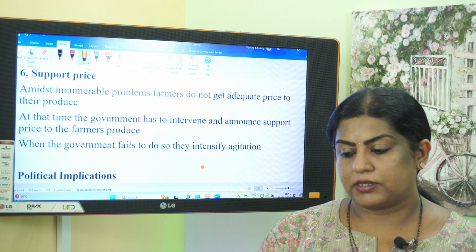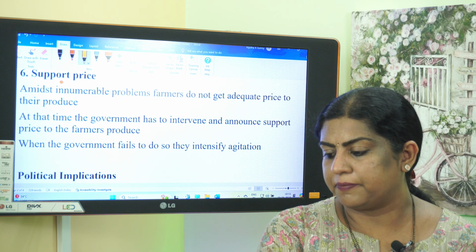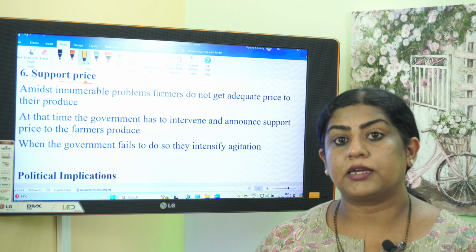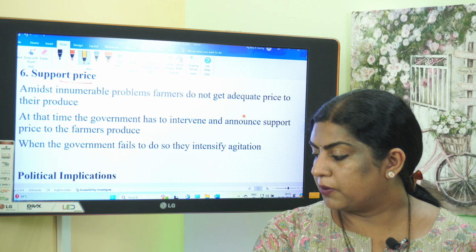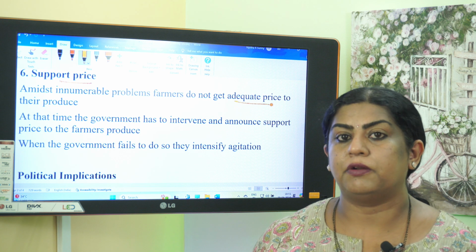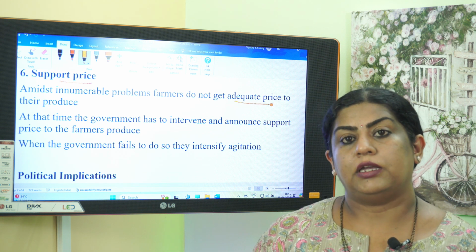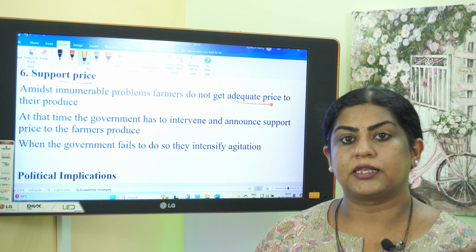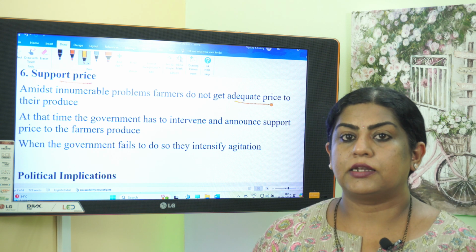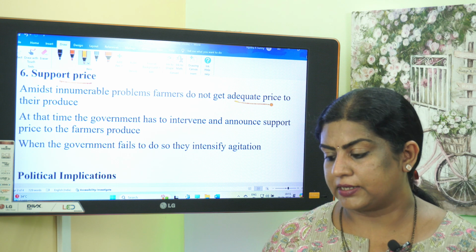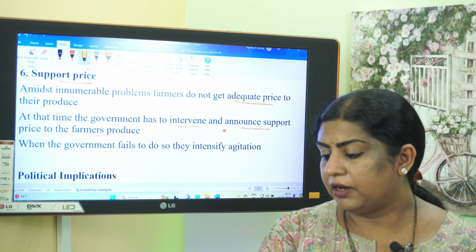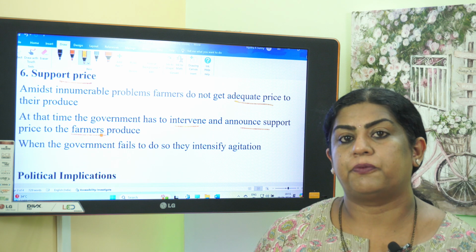The sixth cause is support price. So amidst innumerable problems, farmers do not get adequate price for the produce. This is another big problem faced by them. So even if they produce, even if they make a lot of products, when they go for selling it, they don't get adequate price. At that time, the government has to intervene, and they have to announce a support price for farmers' produce.